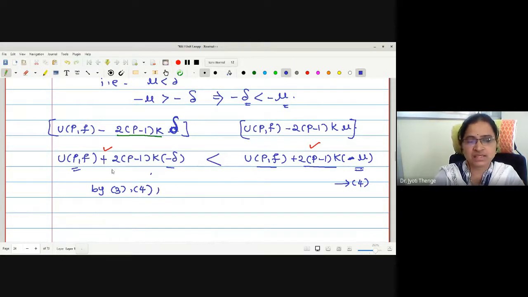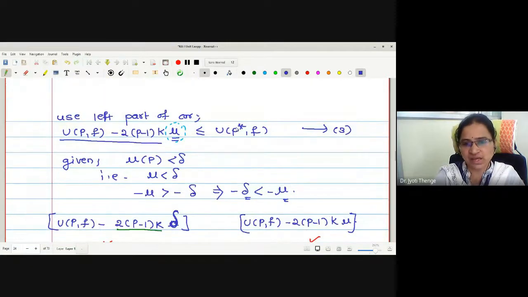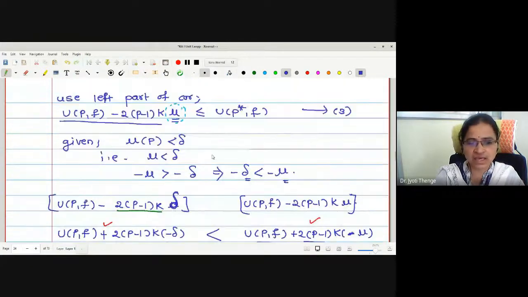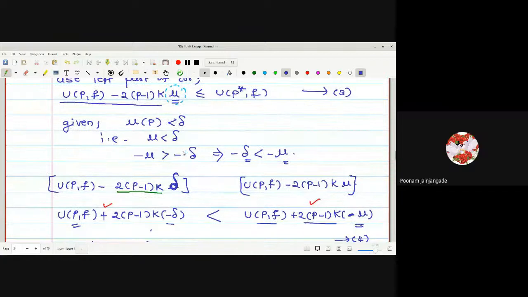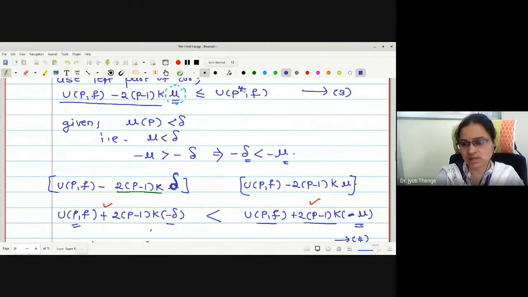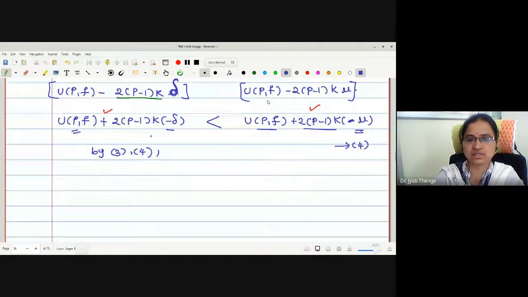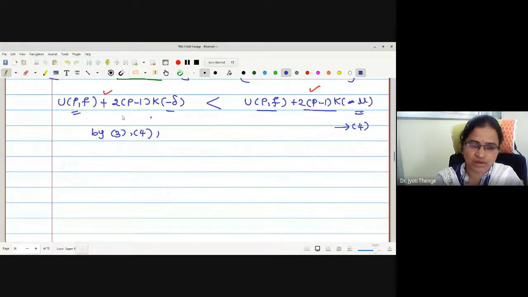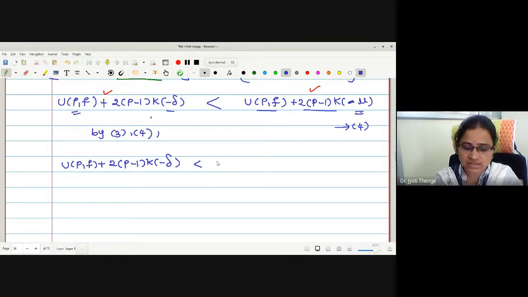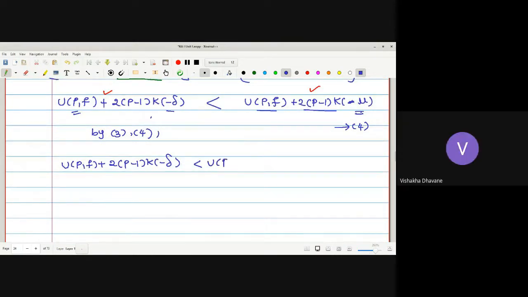Therefore, by 3 and 4, may I say A is less than B, B is less than C? Therefore, can I say A is less than C? Correct? Yes. A less than B, B less than C. Therefore, A is less than C. Okay. Therefore, UPF plus 2 into P minus 1 K into minus delta is less than UP star F, right?